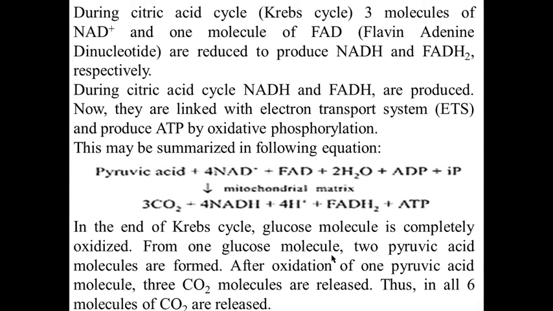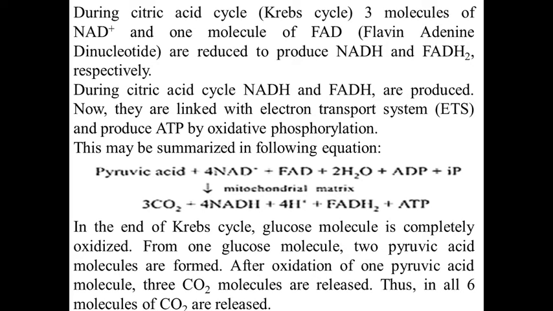From 1 glucose molecule, 2 pyruvic acid molecules are formed. After oxidation of 1 pyruvic acid molecule, 3 carbon dioxide molecules are released. Thus, in all 6 molecules of CO2 are released: 3 from the first pyruvic acid and 3 from the second.